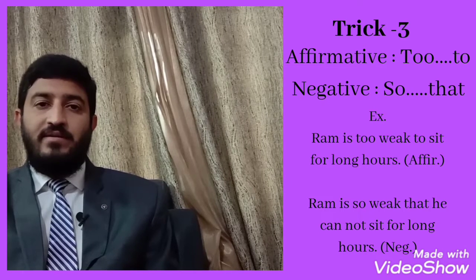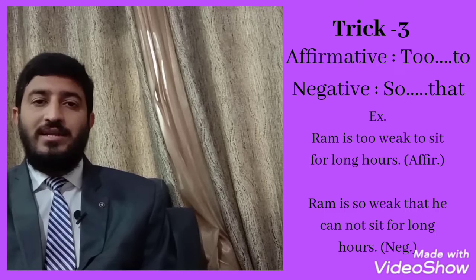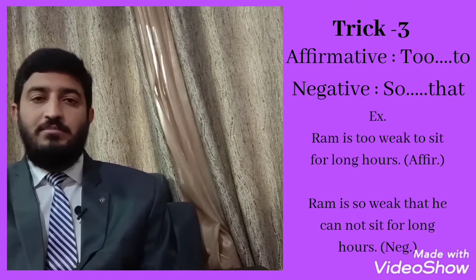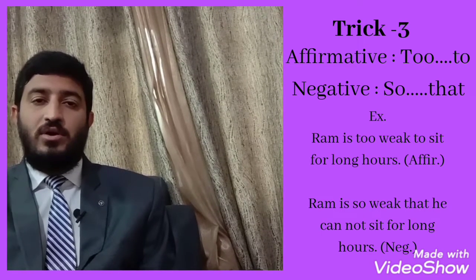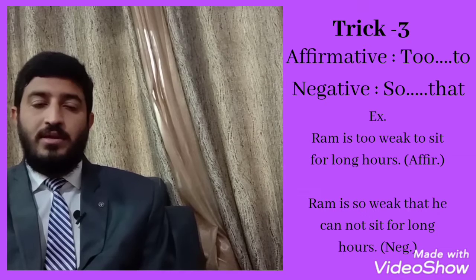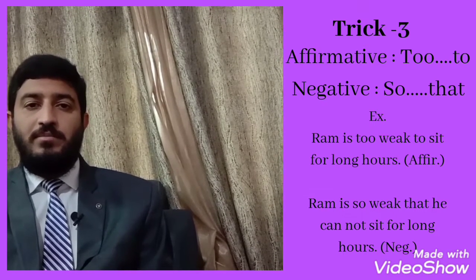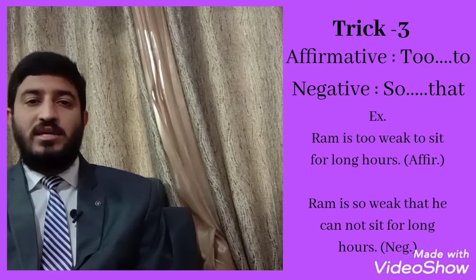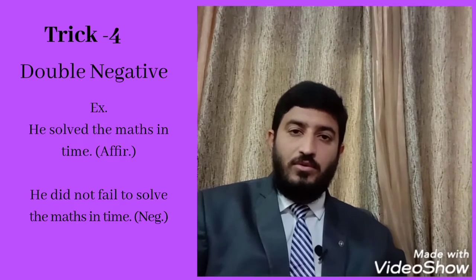If an affirmative sentence has "too... to", then it will become "so... that". For example, "Ram is too weak to sit for long hours." Converted into negative, it becomes "Ram is so weak that he cannot sit for long hours."